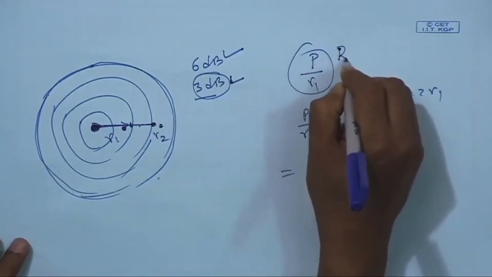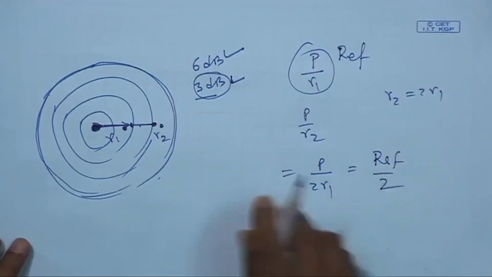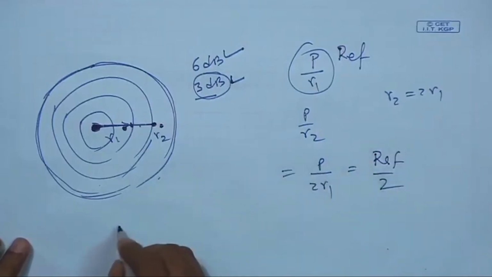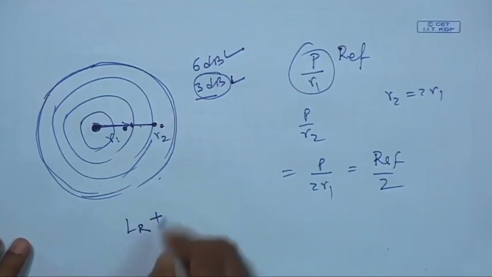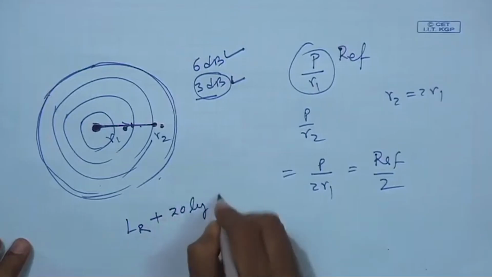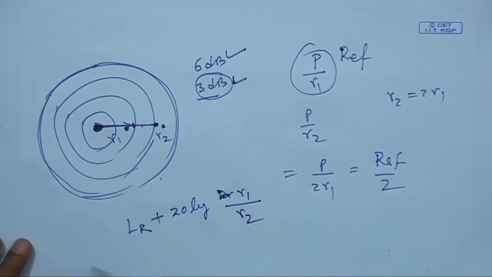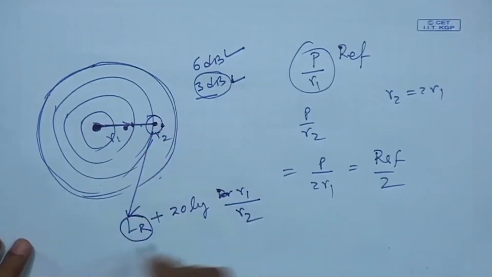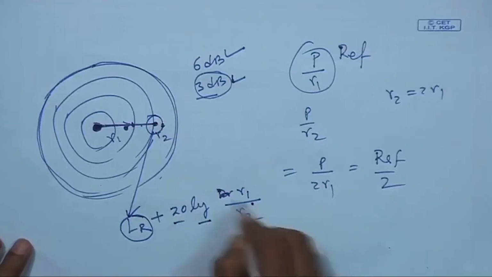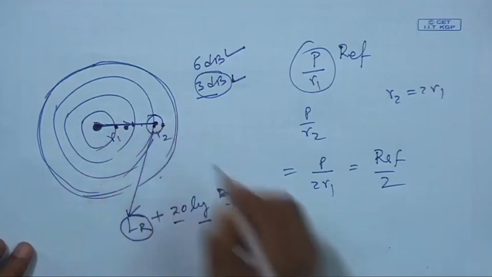If I say it is a reference point, then it is the reference point pressure level divided by 2. If I convert it into dB, that means if the reference point pressure level is LR, then the level at R2 is the reference point sound pressure level plus 20 log of the reference point distance R1 divided by the measurement point distance R2.